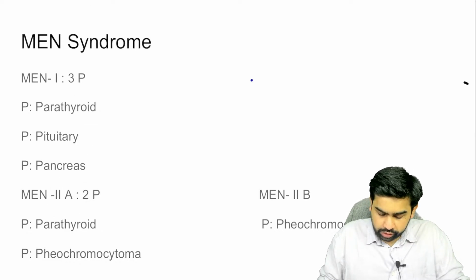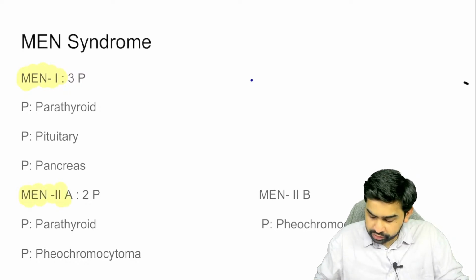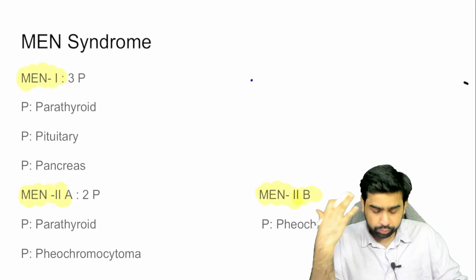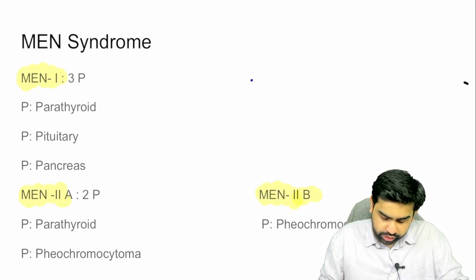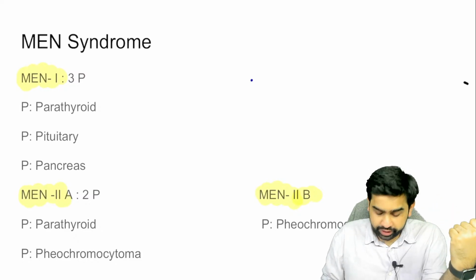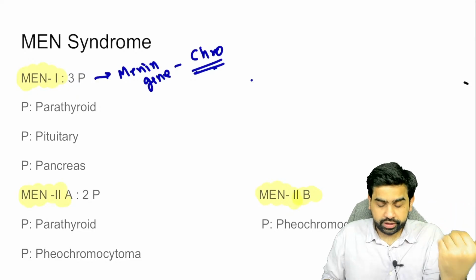You can remember this with a mnemonic: MEN 1 consists of 3 P's, MEN 2A consists of 2 P's, and MEN 2B consists of 1 P. In MEN 1, there is involvement of the parathyroid, pituitary and pancreas. This is because of a mutation in the MEN1 gene, which is located on which chromosome? Can you please tell me which chromosome it is located on? And what are the things involved here?